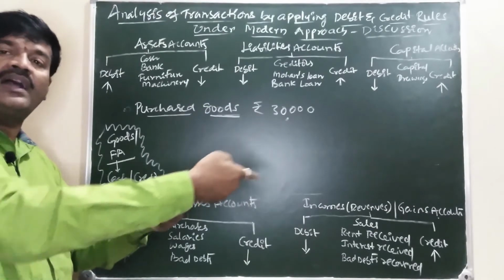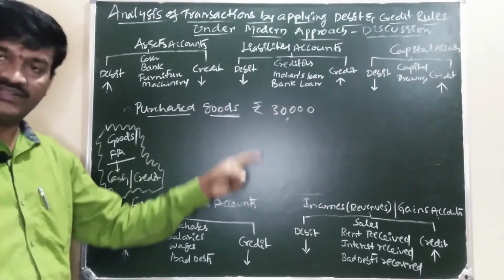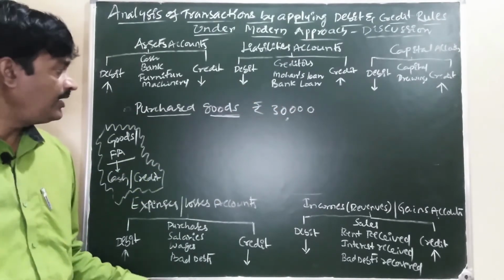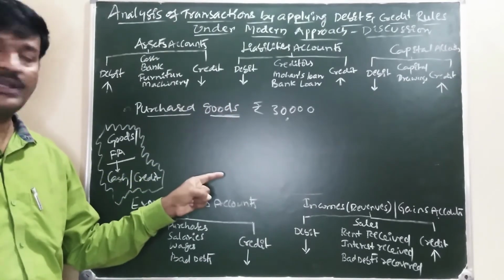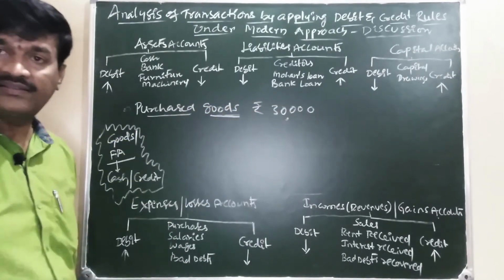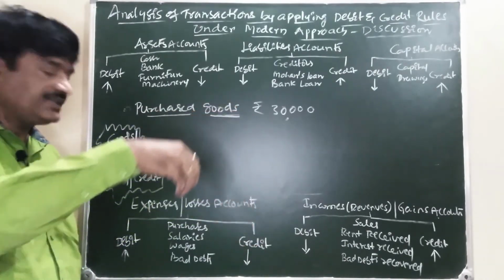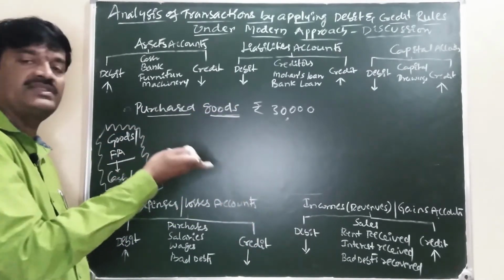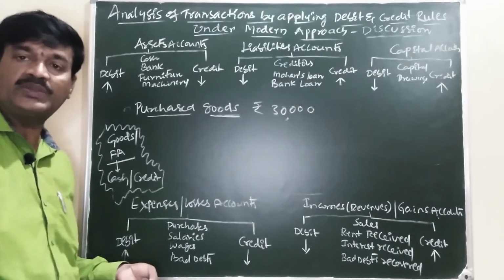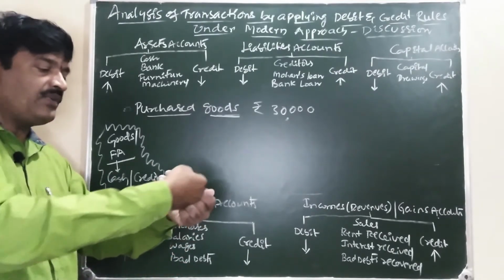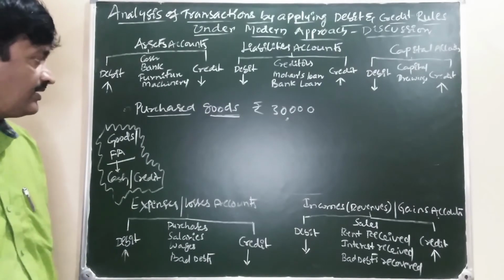By giving cash. Assume it is treated as a credit transaction, then come on, show me the party name. Party name is not there. That is why purchased goods means a cash transaction. We are purchasing goods by giving cash.